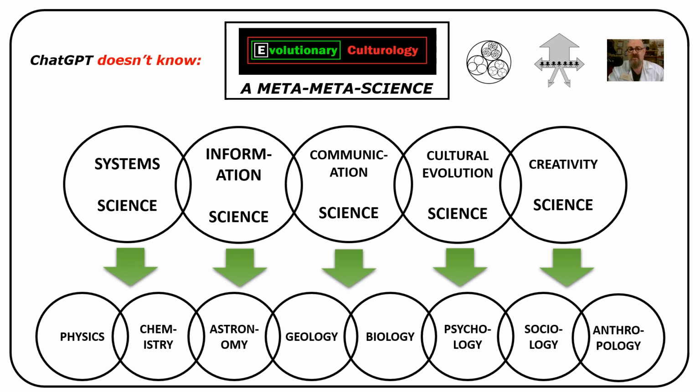We know all this because we've seen the first 3 videos of this course. So we need to tell ChatGPT what EvCult is and how it applies to the meta sciences and the individual sciences.